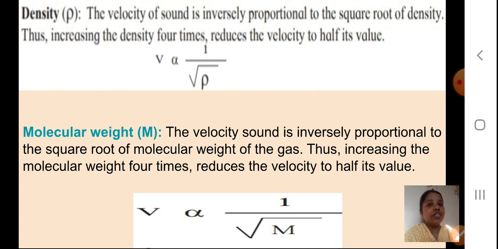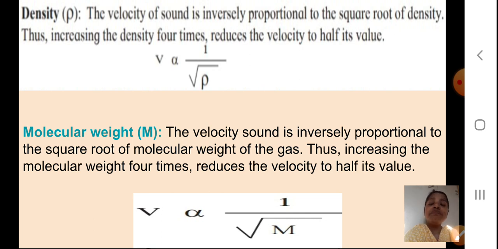Thus, if I increase the molecular weight 4 times, it will reduce the velocity to half its value, as you have seen for the density. V is inversely proportional to 1 upon root M, where M is a capital letter, the molecular weight of the gas. I hope you understood this part.